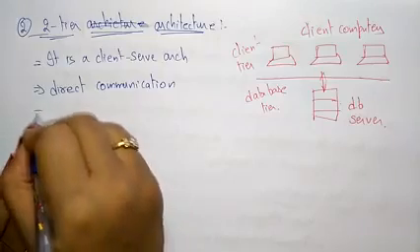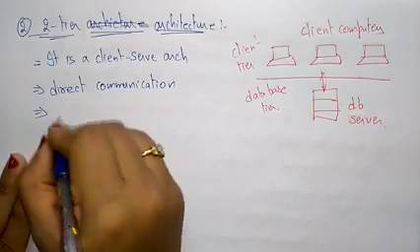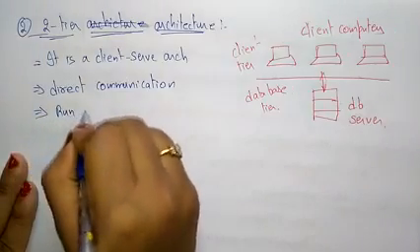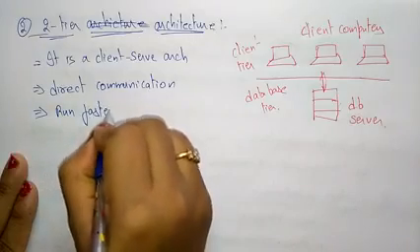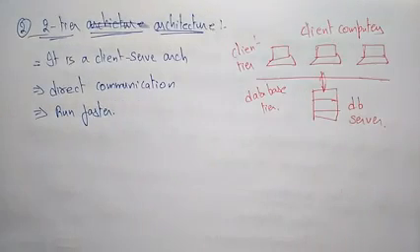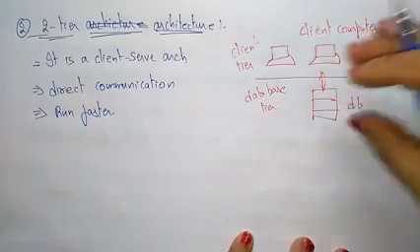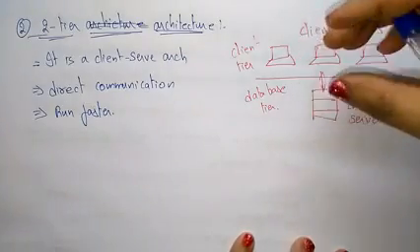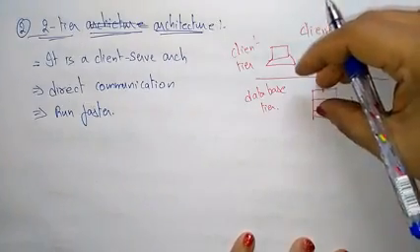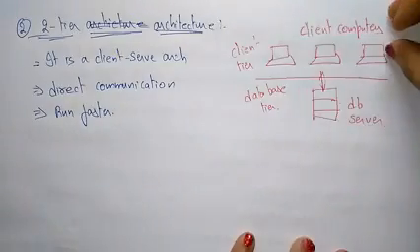One of the advantages of using two-tier architecture is that it runs faster compared to one-tier. In one-tier we use only the client computer and the file server, but here we are using the database server. If you are using applications within an organization, it is better to go for two-tier architecture.